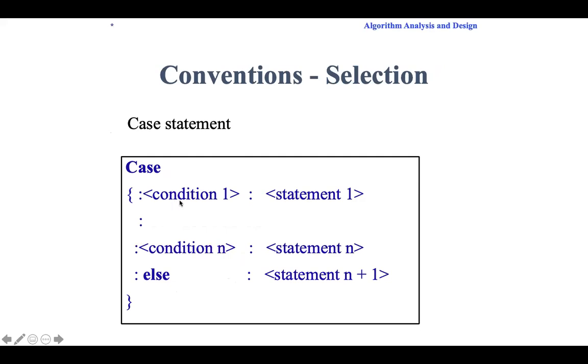Okay, case statement. Instead of switch, we have case. It is represented like this. Not exactly switch we are writing. So case condition 1, if this is true, execute this statement, or this is true, else final. Final statement: if all these things are false, execute this statement, and come out of the case structure.